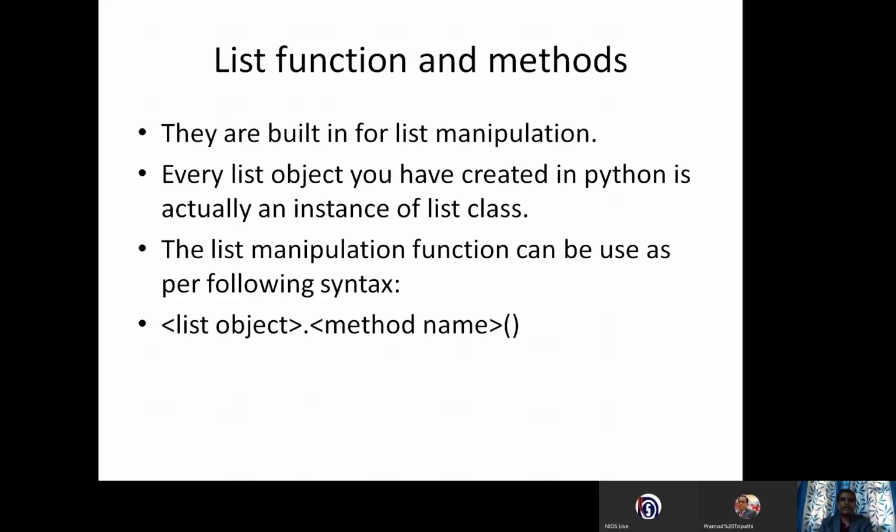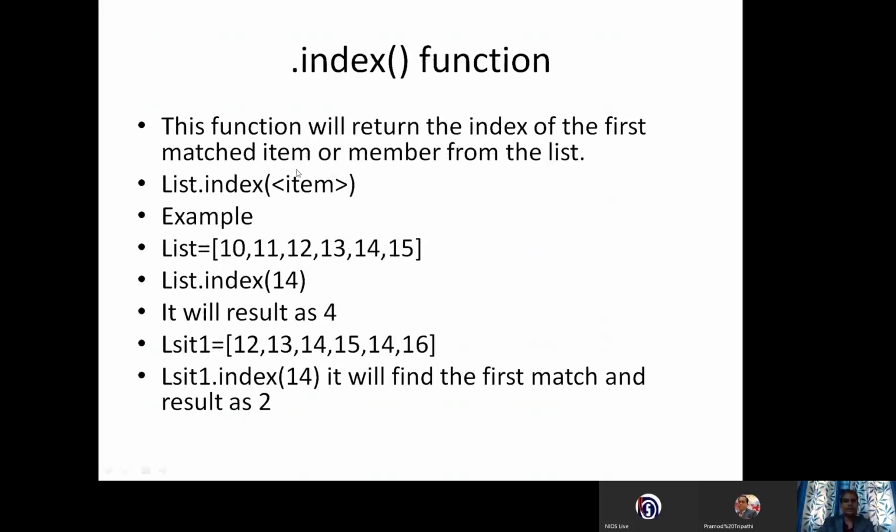Let us see the index function. This function will return the index of the first matched item or member from the list. Please remember, first matched item. For example, I have given list.index of some item.